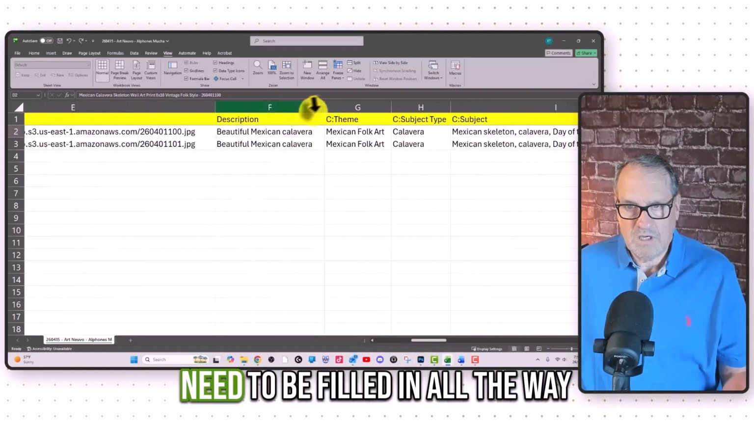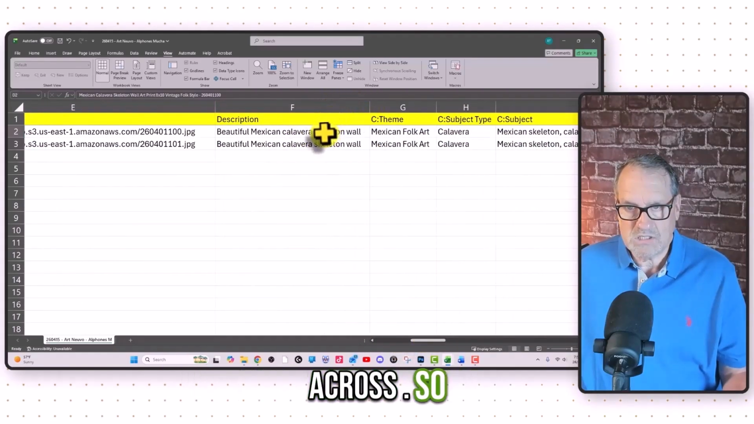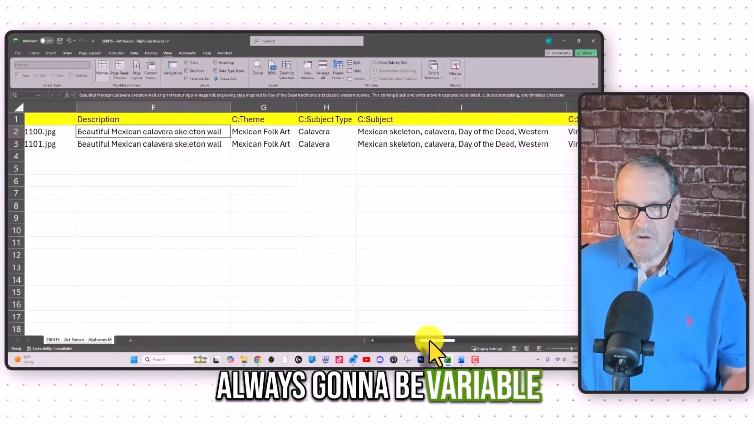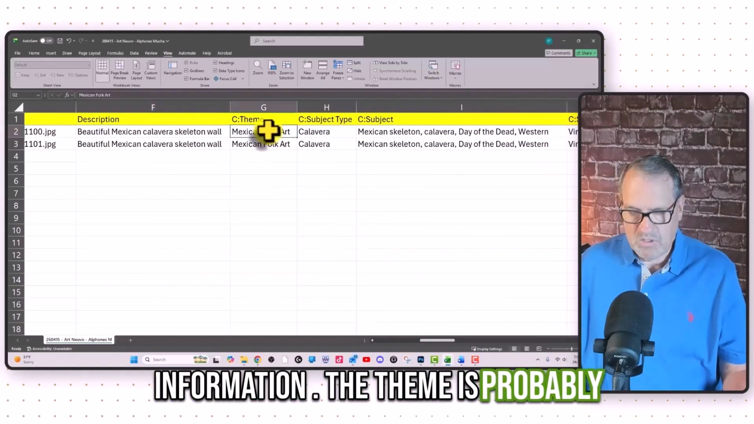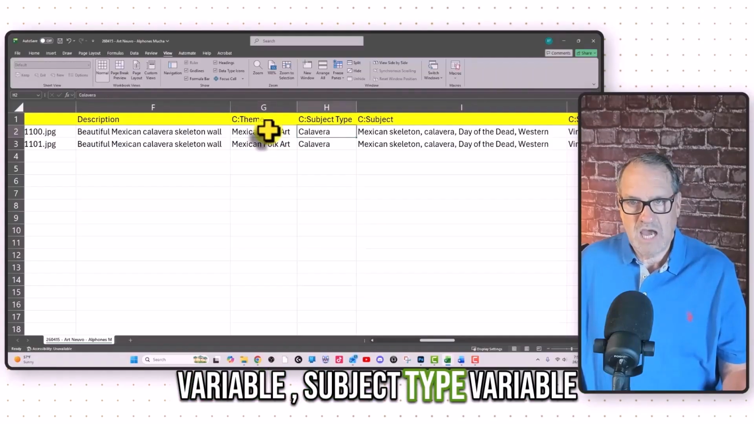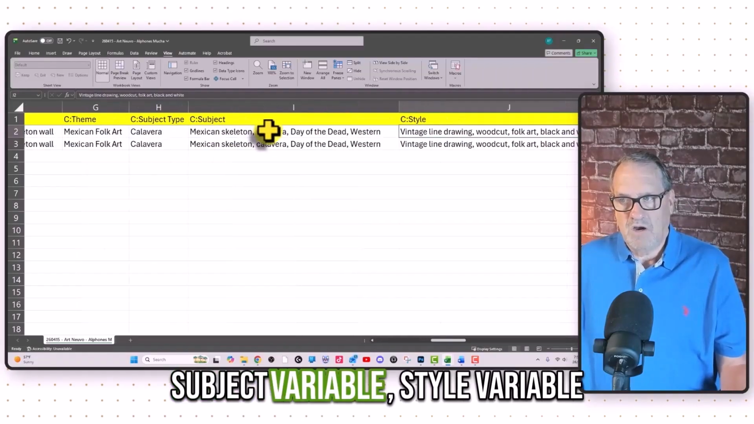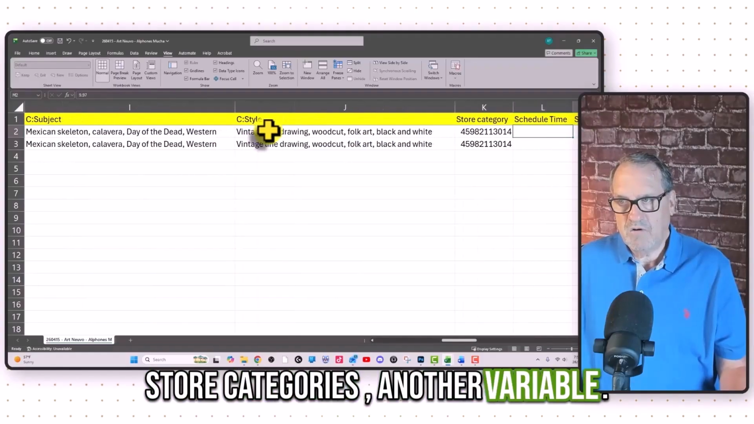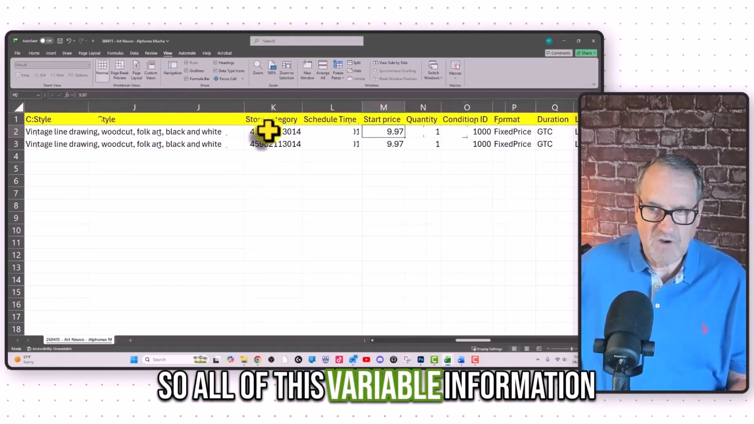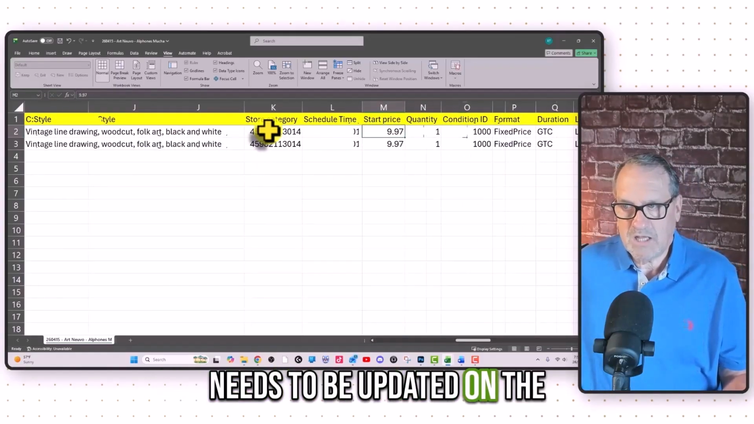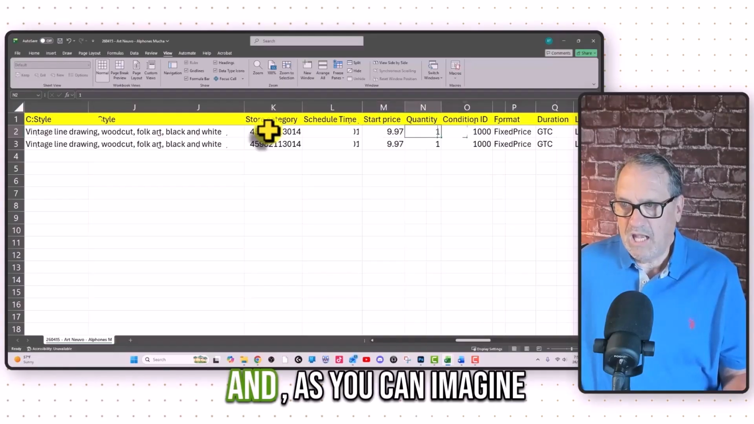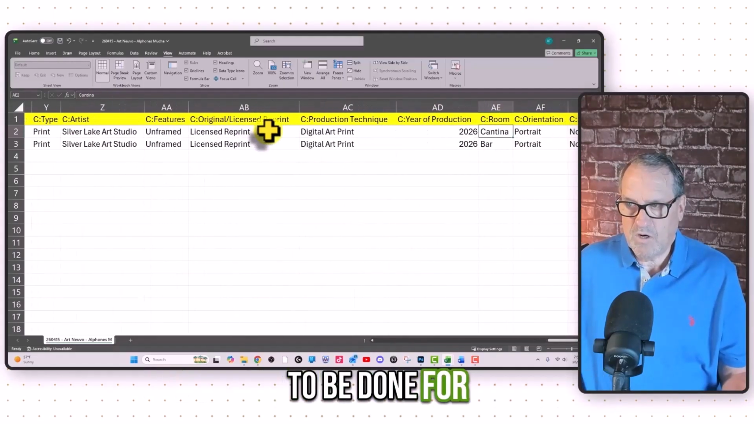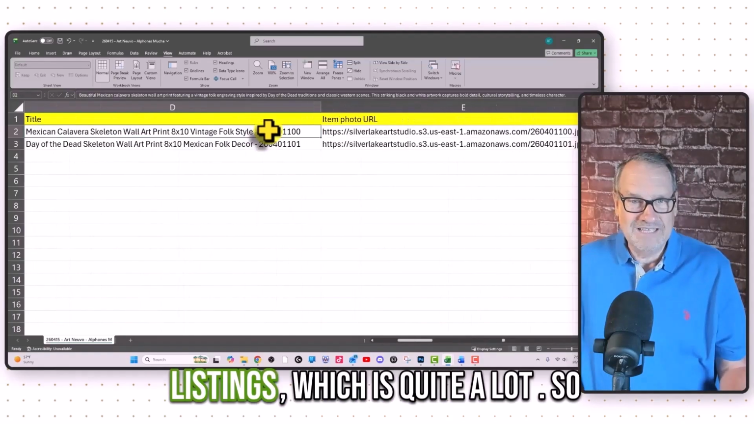But all of these need to be filled in all the way across. So the title and the description are always going to be variable information. The theme probably variable, subject type, variable, subject, variable, style, variable, store categories, another variable. So all of this variable information needs to be updated on this spreadsheet. And as you can imagine, all of that variable information has to be done for 118 different listings, which is quite a lot.